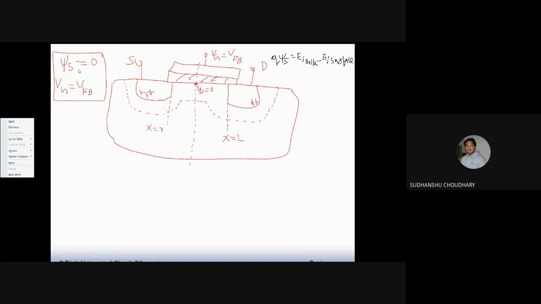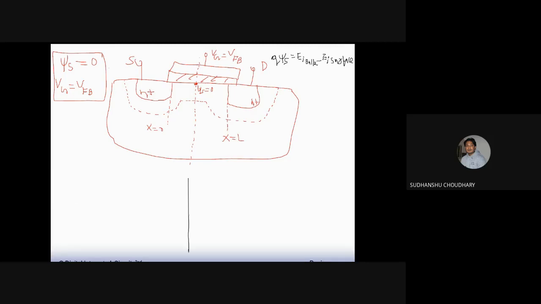So this surface potential is 0 at the center of the gate, and as you move away from the gate towards the source or towards the drain, the surface potential increases and it becomes equal to VBI at the x equal to 0 point, that is towards the edge of the source, and also towards the edge of the drain junction. It becomes equal to the built-in potential. Okay. So let us try to plot this surface potential.